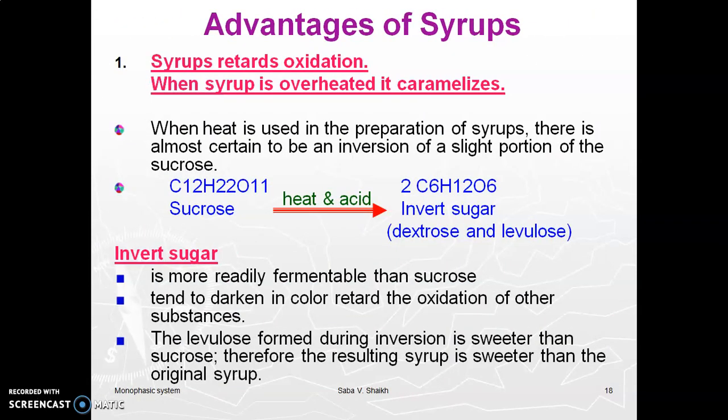Advantages of syrup. The main advantage is that syrup retards oxidation because it is partly hydrolyzed into reducing sugars such as levulose and dextrose. This reaction shows how sucrose undergoes decomposition in the presence of heat and acid and forms invert sugar, dextrose and levulose.